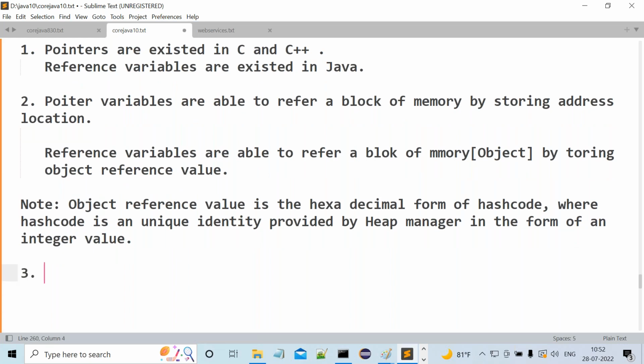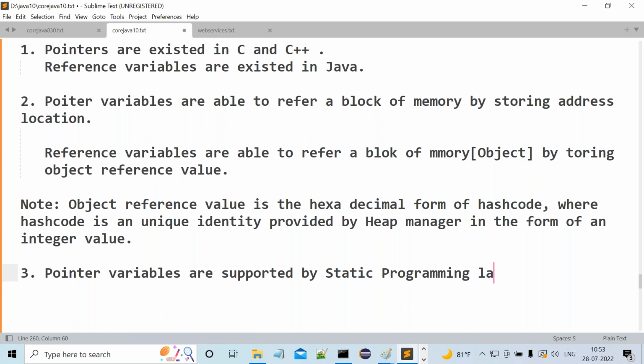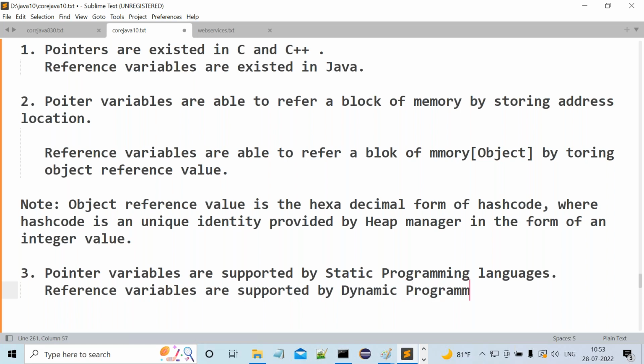Then what about the third difference? In which programming languages are pointer variables supported and in which are they not? Observe carefully. Pointer variables are supported by static programming languages, but reference variables are supported by dynamic programming languages.